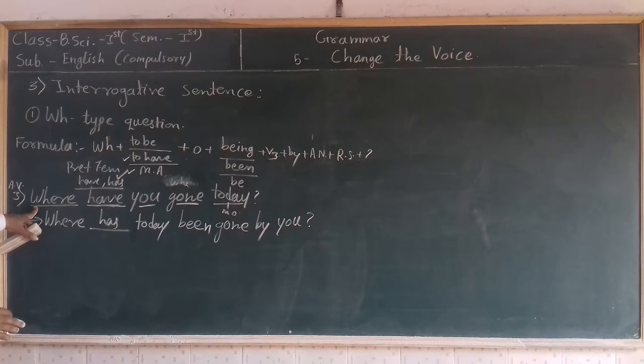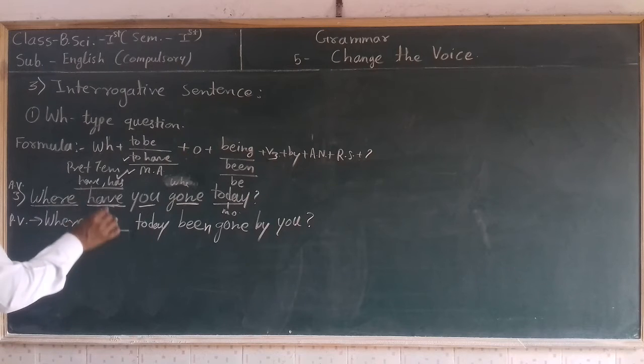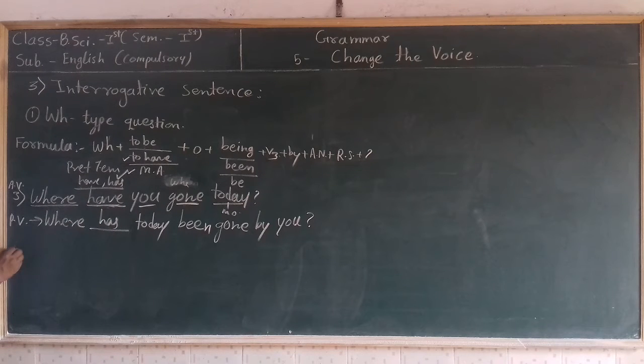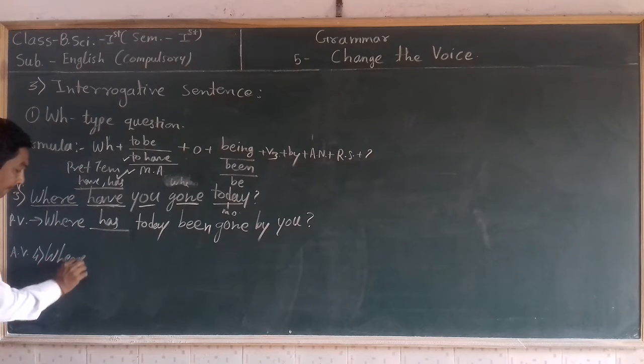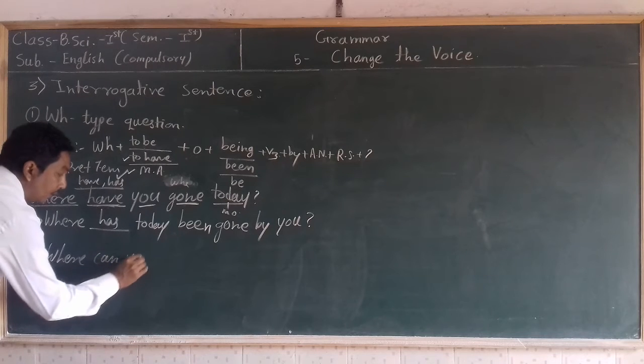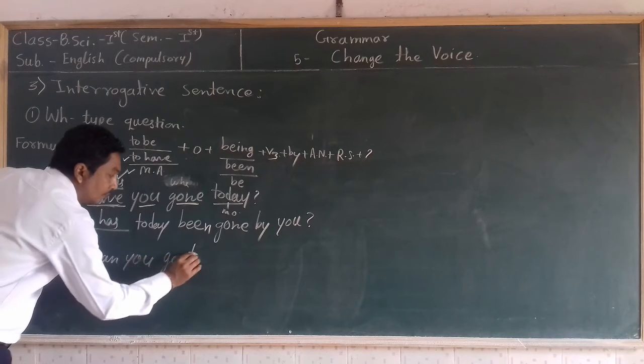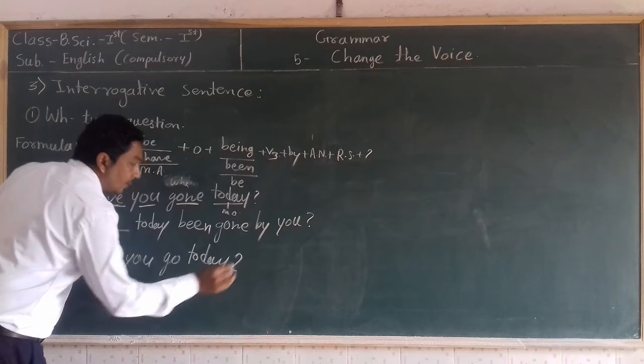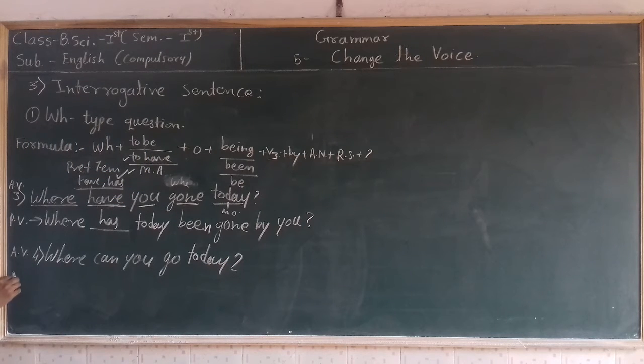But if this sentence comes, if after the WH word there comes a modal auxiliary, how can we transform this sentence from active voice to passive voice? Let's take an example. For example, the fourth sentence: where can you go today? In this sentence, after the WH word there is given the modal auxiliary can.